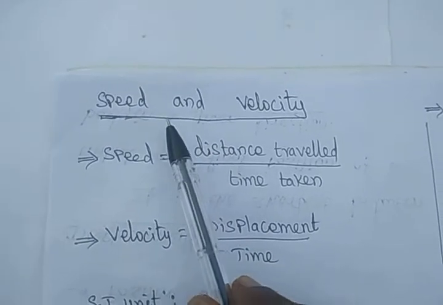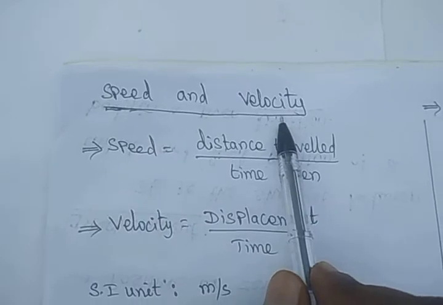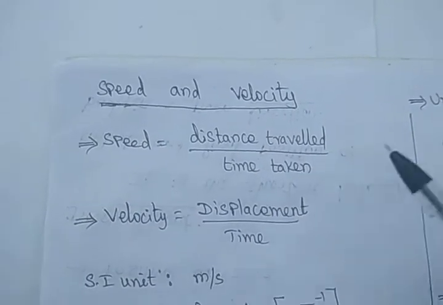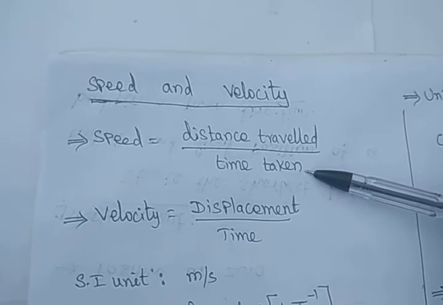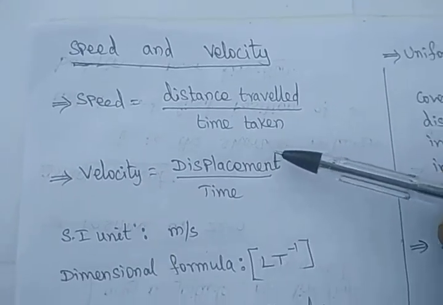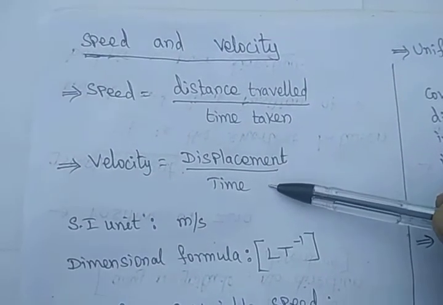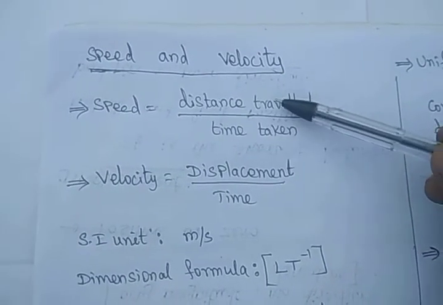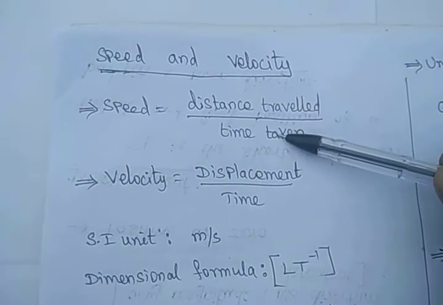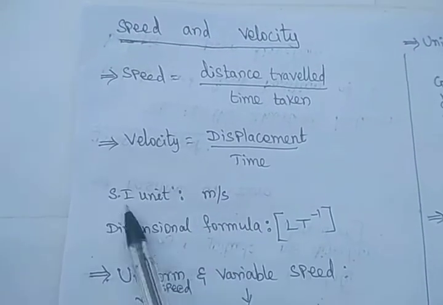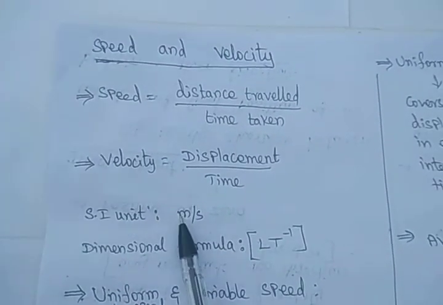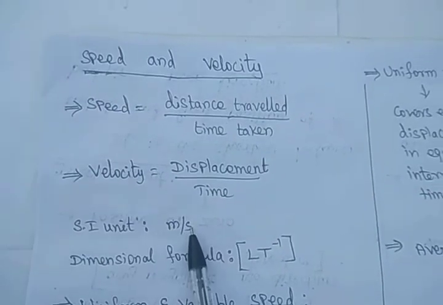Dear students, in this session we are going to start speed and velocity. So what is the speed? The speed means distance traveled by the body divided by the total time taken, and the velocity means displacement of the body divided by time. For both, the distance is in meters and time is in seconds. So we can say that the SI unit of speed and velocity is the same, meter per second.